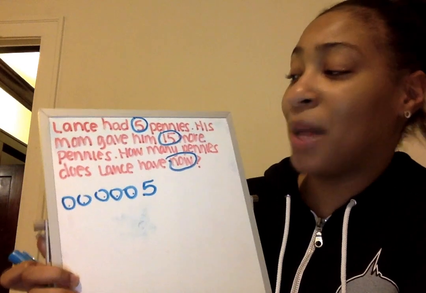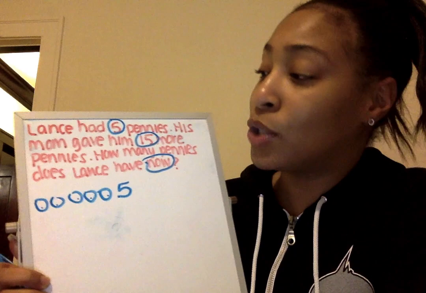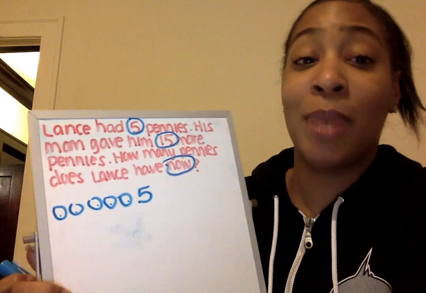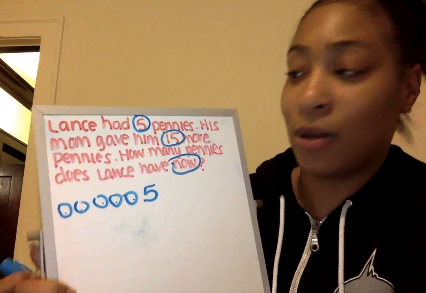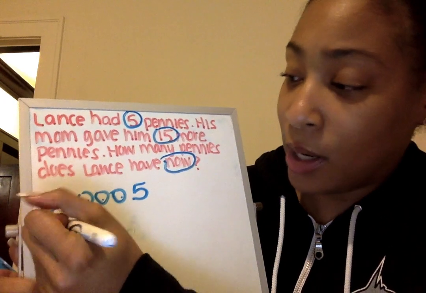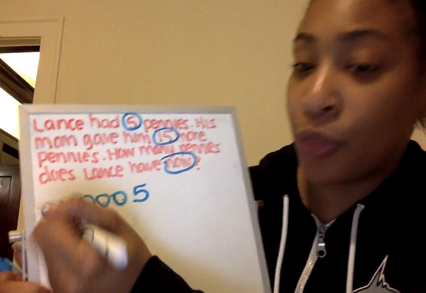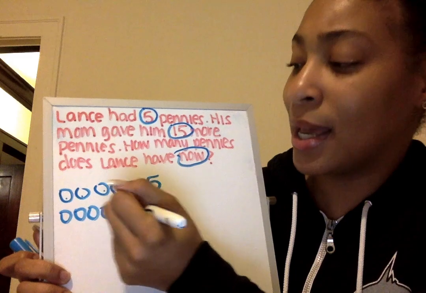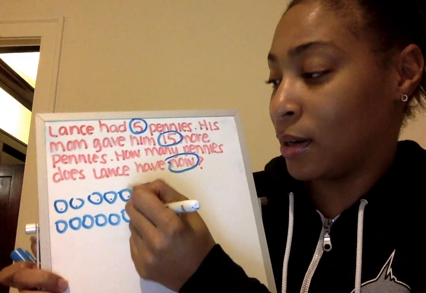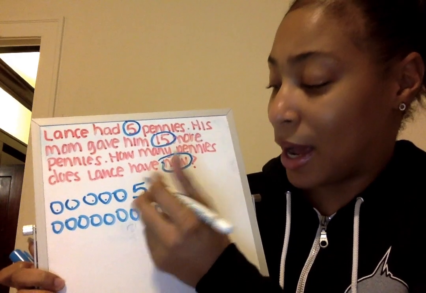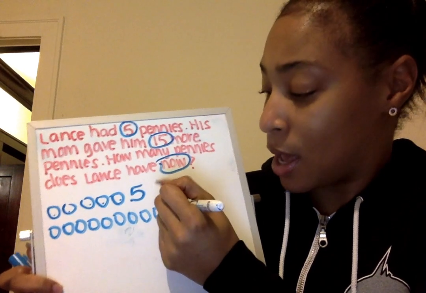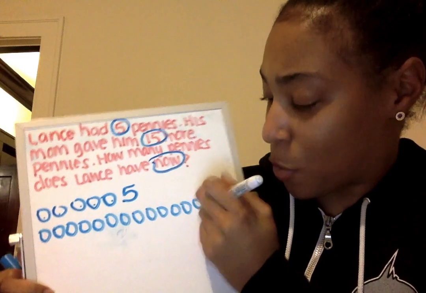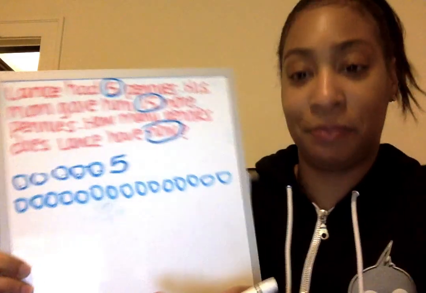Now it says that his mom gave him 15 more pennies. So now I'm going to draw 15 pennies. Now this can be a pretty big number, so let's count slow together. 1, 2, 3, 4, 5, 6, 7, 8, 9, 10, 11, 12, 13, 14, 15.